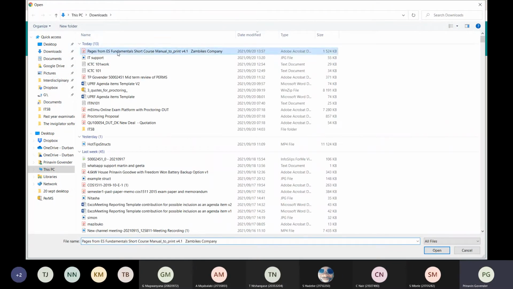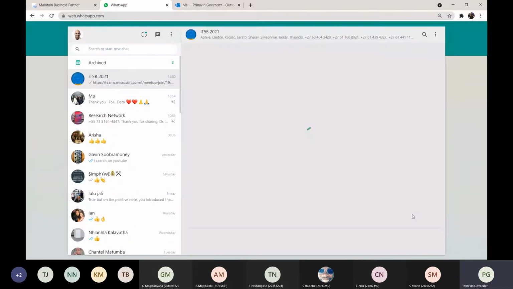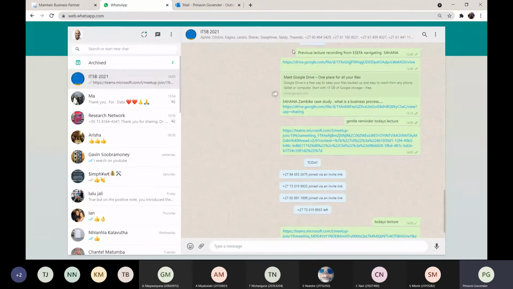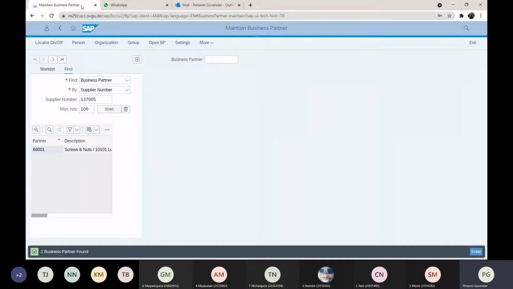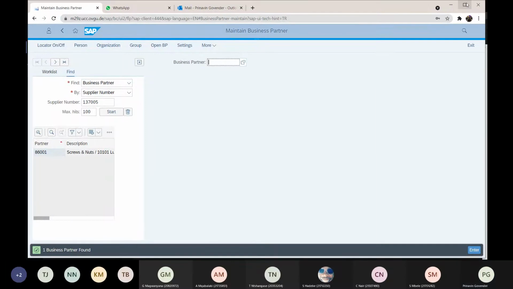Right, so you also have it on your WhatsApp group. Mr. Nair, will you verify that for me, please? It hasn't come through yet, sir. Oh, it came now.